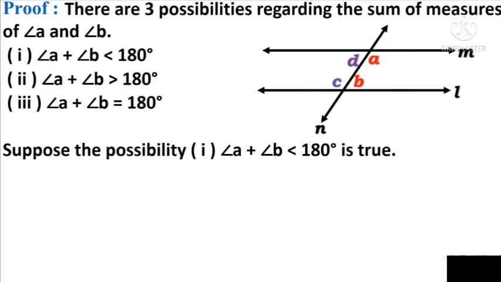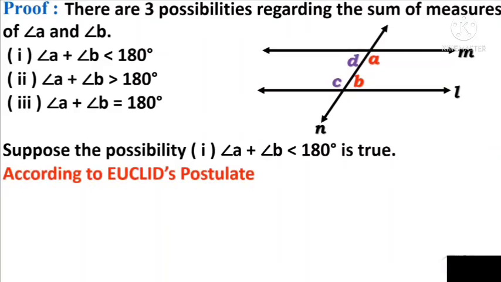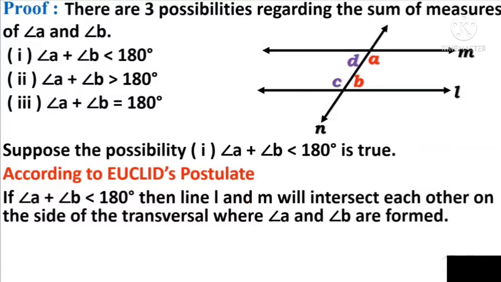Let us consider the possibility that angle A plus angle B is less than 180 degrees is true. According to Euclid's postulates, if angle A plus angle B is less than 180 degrees, then line L and M will intersect each other on one of the sides of the transversal where angle A and angle B are formed.